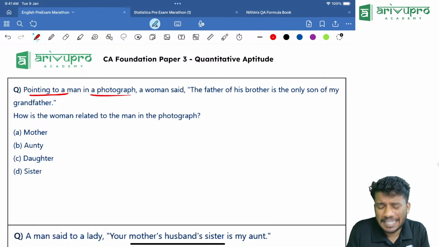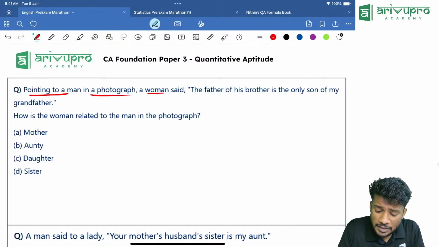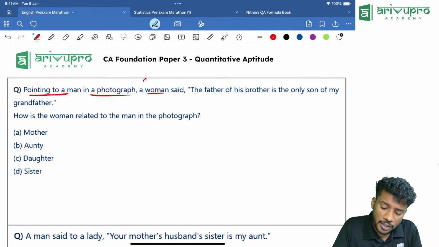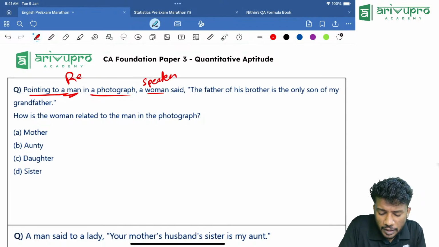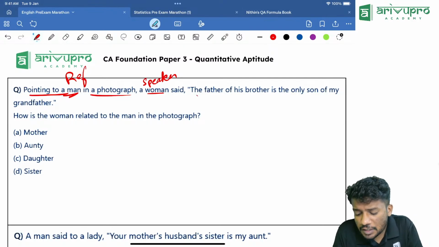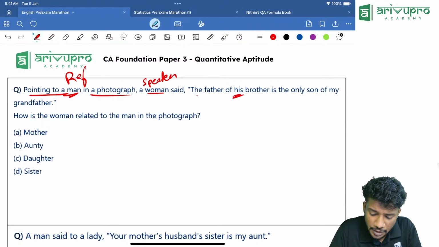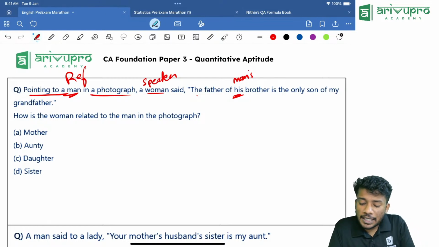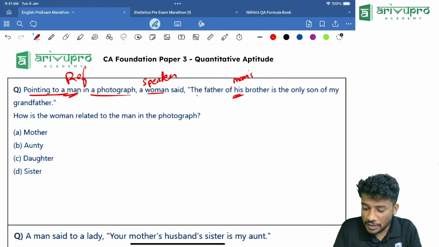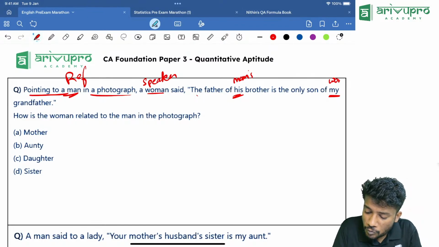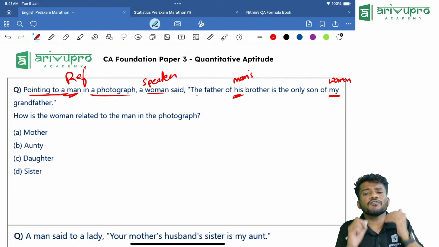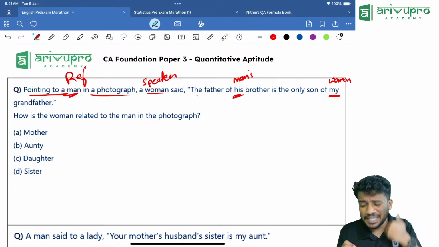Pointing to a man in a photograph, a woman said, "The father of his brother is the only son of my grandfather." A woman said means the woman is the speaker. Man is the reference person. His brother means the man's brother. My grandfather means the woman's grandfather. So from where will we start? We can start from any place.